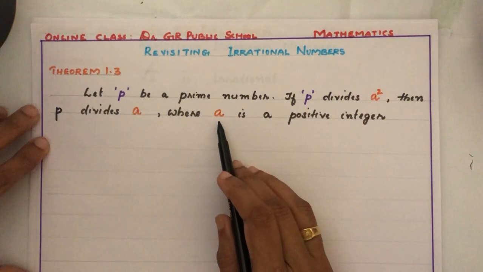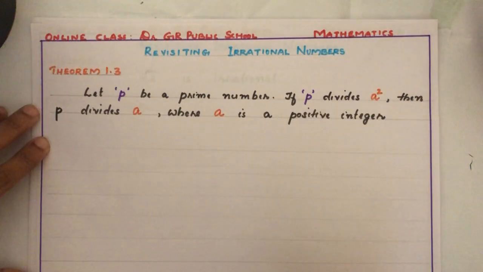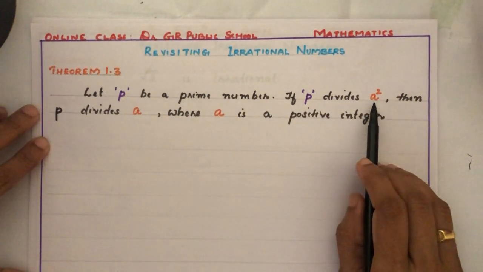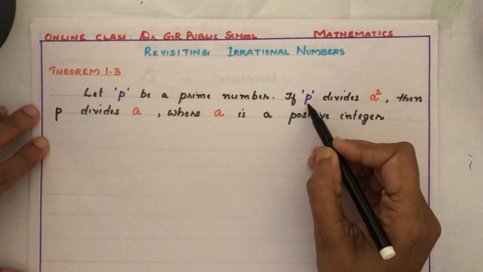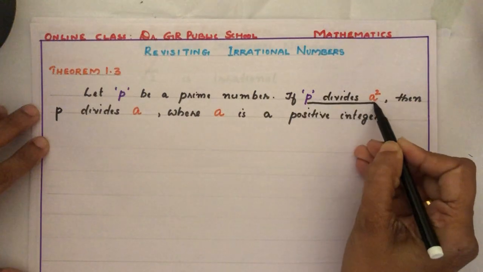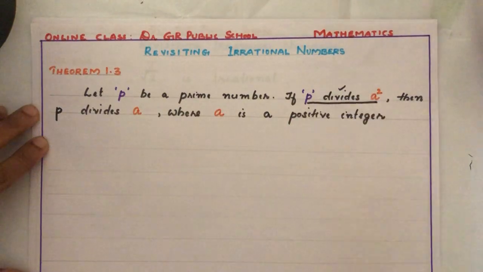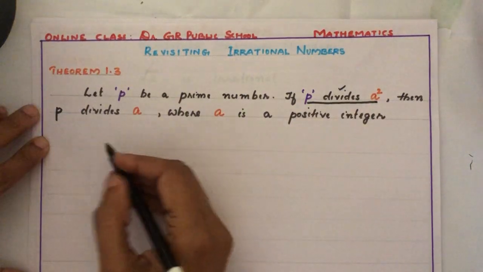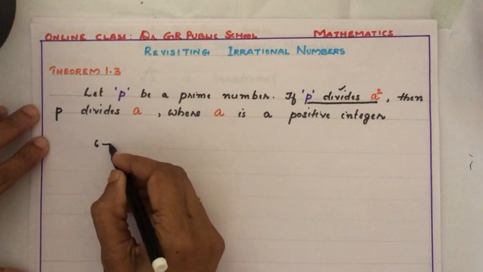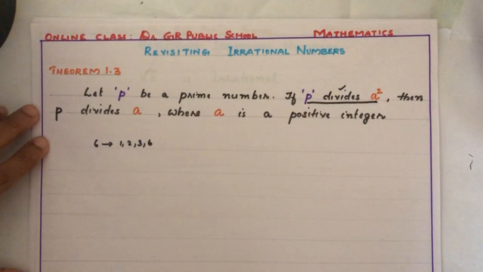If we consider a positive integer, when we take its square, that square is a multiple of a prime number. Okay? P divides a square. You should know the meaning. What is the meaning of the word divides? See, when we write factors of 6, what are the factors of 6? 1, 2, 3 and 6. Factors of 6 are 1, 2, 3 and 6.